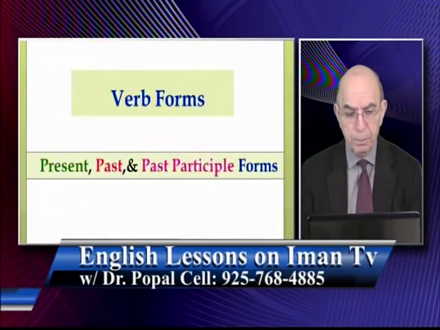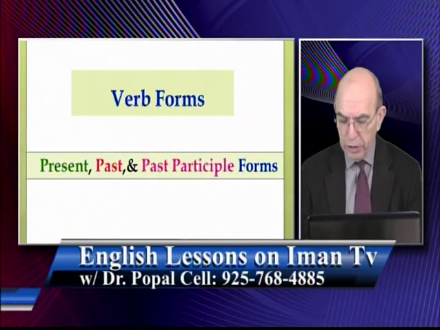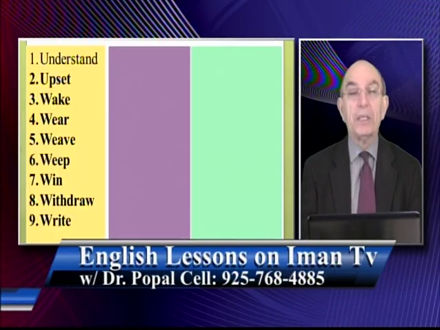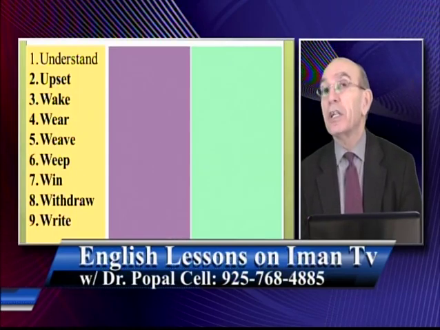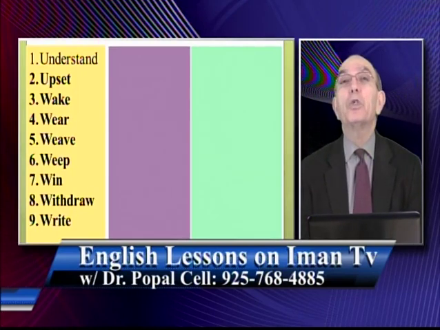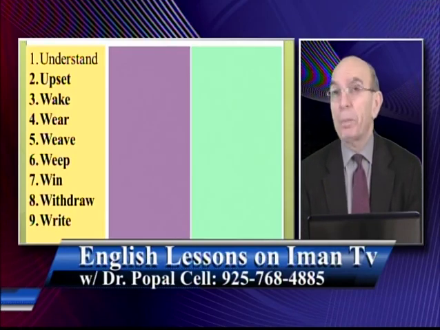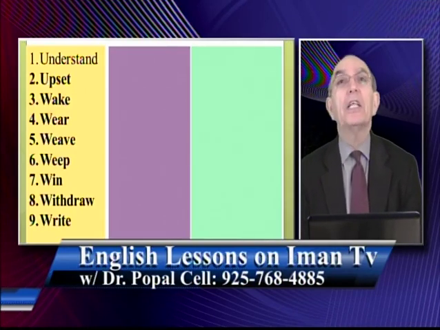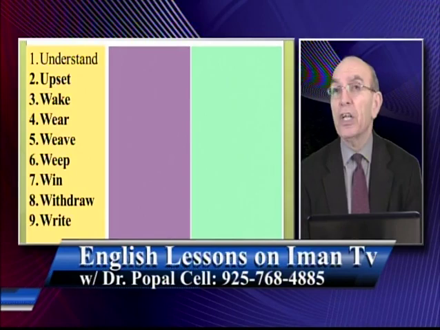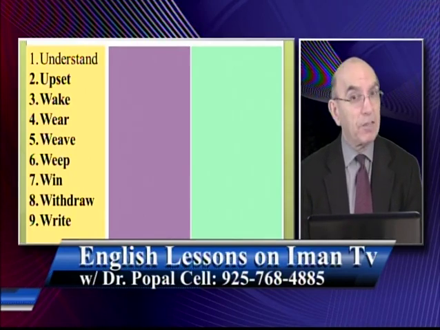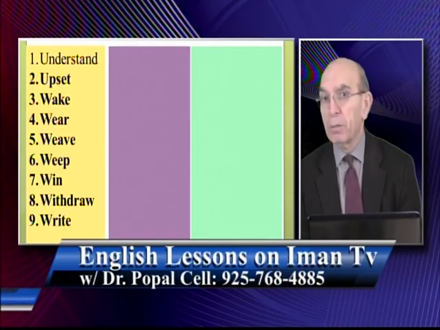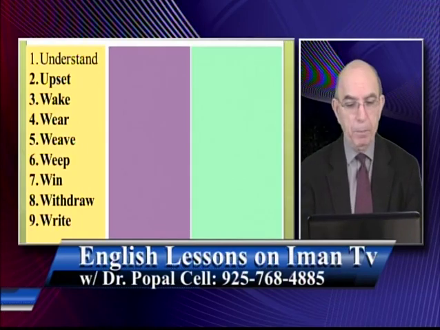Now, this is the last list of irregular verbs, and alphabetically we're getting to the end of the letters of the alphabet. I presented them to you in alphabetical order. So first, please repeat after me together. Then we are going to look at their second and third form, or the past form and the past participle form. Please repeat.